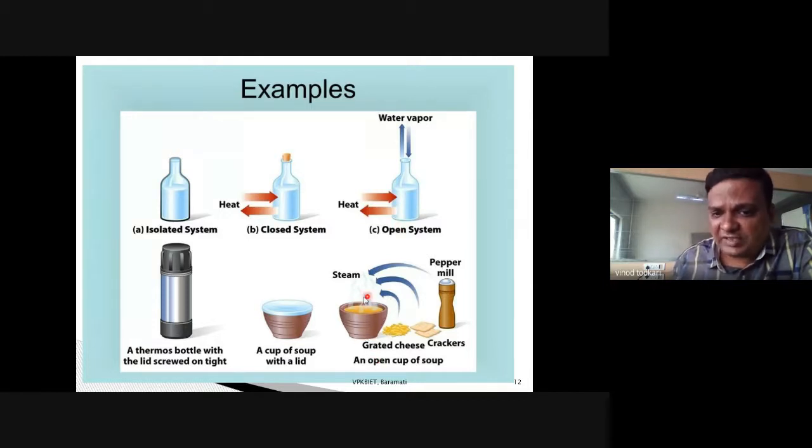Let's take this example. A soup is there, right? Now, this soup can exchange mass as well as energy with the surrounding. So this is an example of an open system.